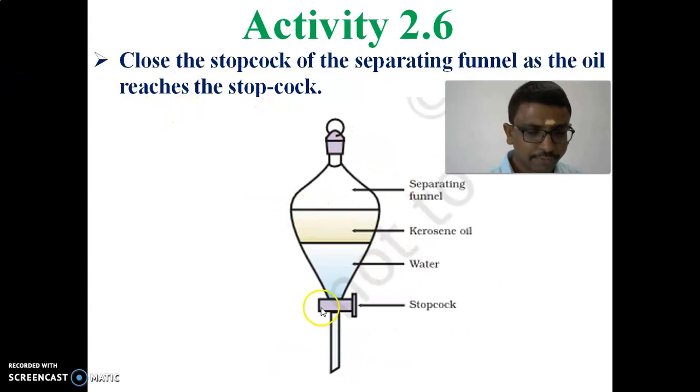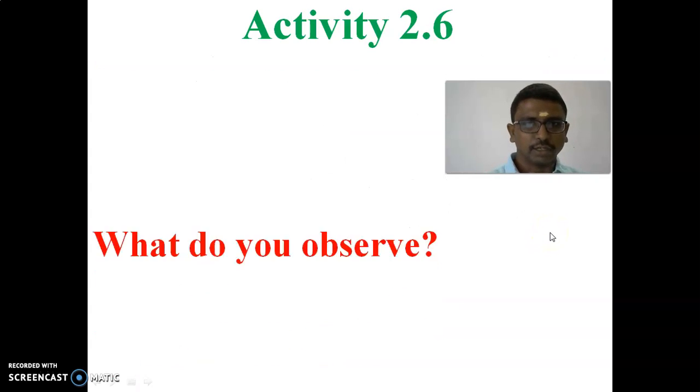So this is the separating funnel, and this is the stopcock. In the bottom, the water is there. Why is the water at the bottom? Because the density of water is higher, and the kerosene density is lower. So when we open the stopcock, the water will come first, and when we close it, we can further separate the kerosene oil.